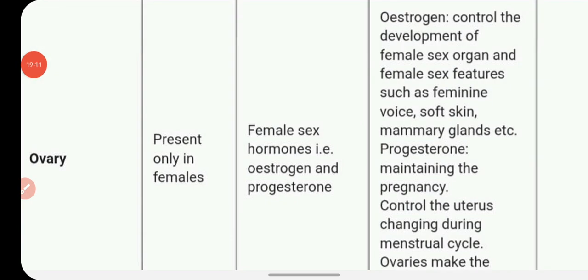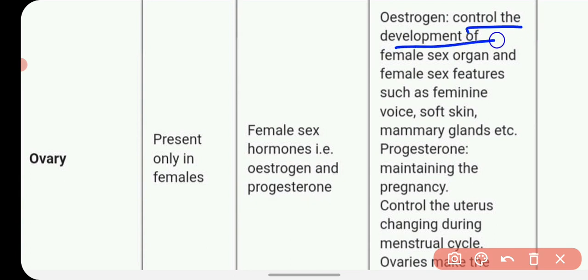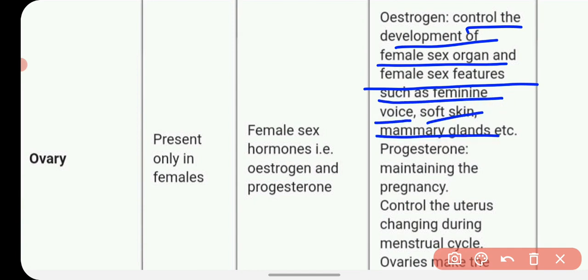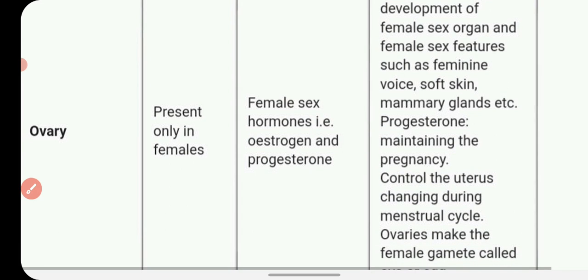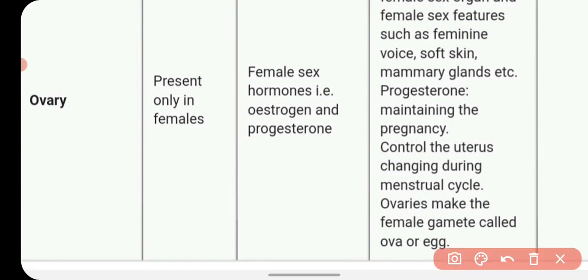Next, we talked about the ovary. The ovary is the female reproductive organ, present only in females, and it secretes the hormones estrogen and progesterone. Estrogen controls the development of the female sex organs and female sex features such as feminine voice, soft skin, mammary glands, etc. Progesterone maintains the pregnancy, controls the uterus changes during the menstrual cycle, and ovaries make the female gamete called ova or egg.